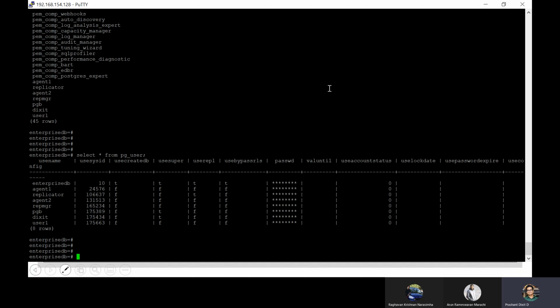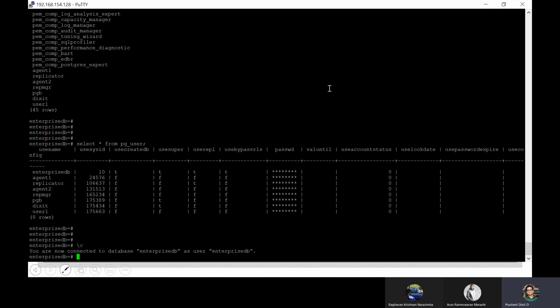If someone asks you, and this question is very common during interviews, what is the difference between a user and a role? These are exactly the same thing in Postgres, with the only difference being that a user has the permission to log in by default. Because if you check, you are using this username Enterprise DB.